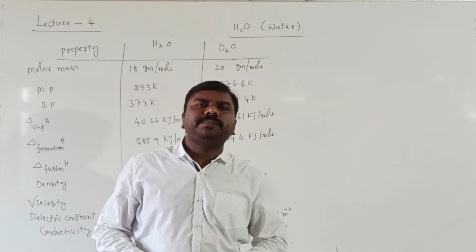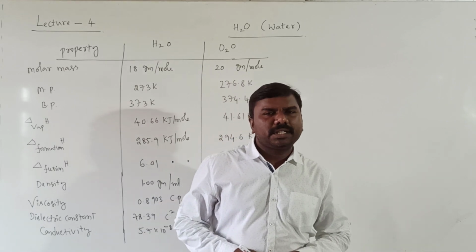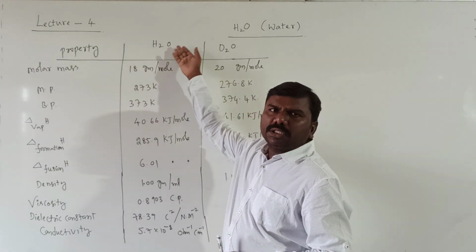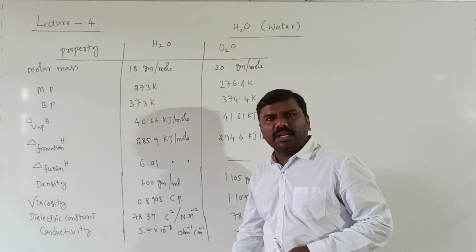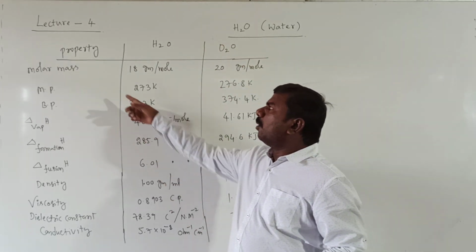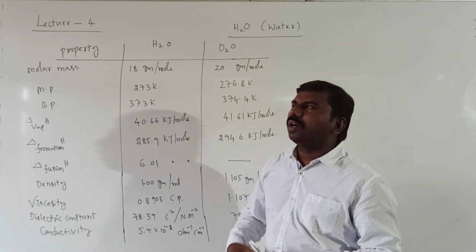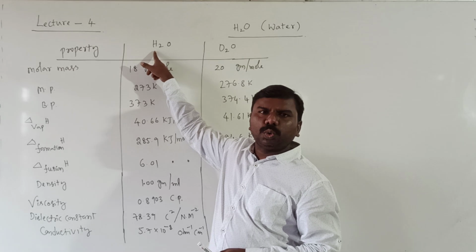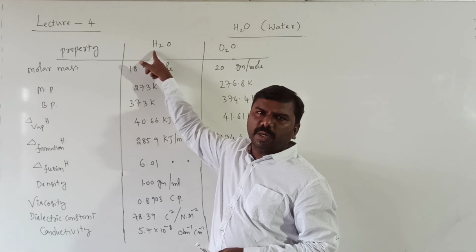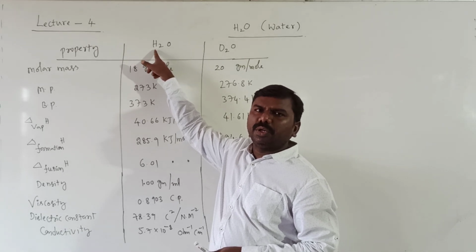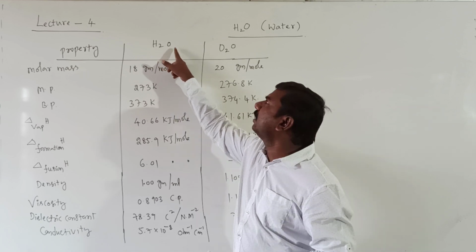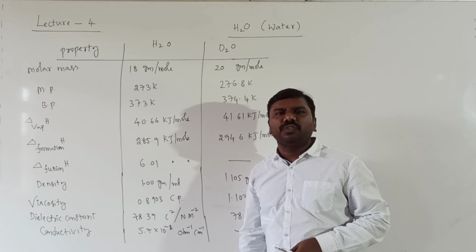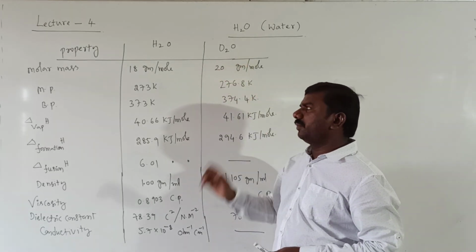Okay students, now you compare the physical properties between water and deuterium oxide, D2O. Molar mass: 18 grams for water, oxygen 16 plus 2 hydrogens, each hydrogen with mass 1, totally 2 into 1 is 2, plus 16 is 18. Here the mass number for deuterium is 2 into 2 is 4, plus 16 is 20.